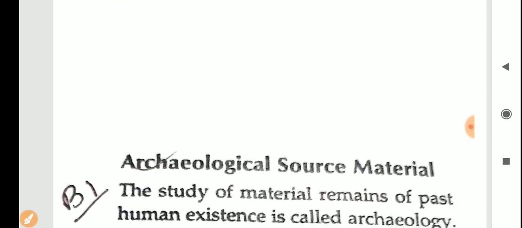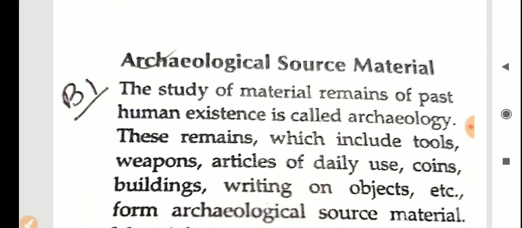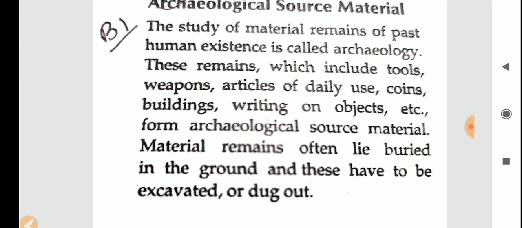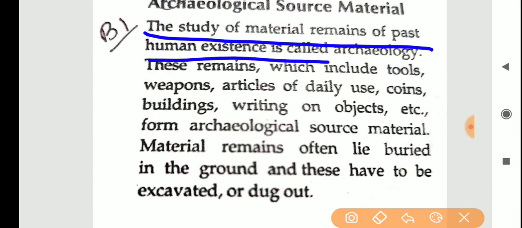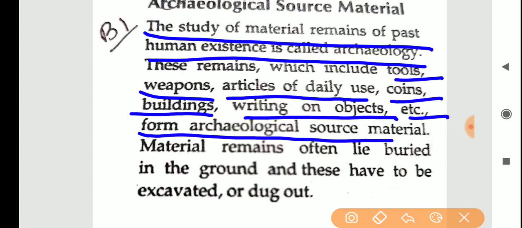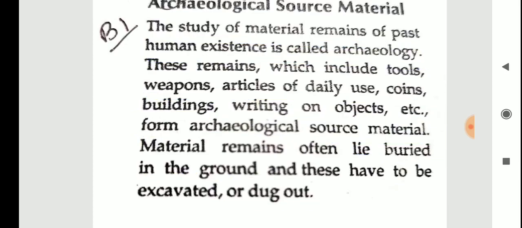So the first one we have is archaeological source material. The definition is here. The study of material remains of past human existence is called archaeology. These remains, which include tools, weapons, articles of daily use, coins, buildings, writings on objects, etc., form archaeological source material. Material remains often lie buried in the ground. What do you have to do now? You have to dig it out.